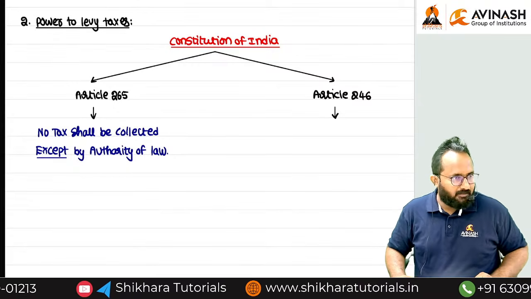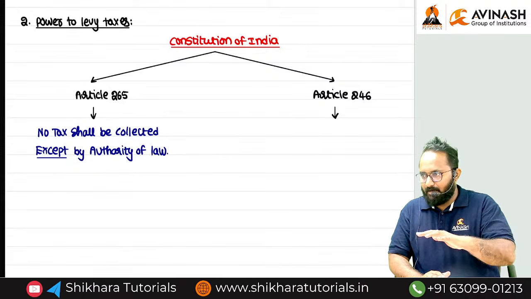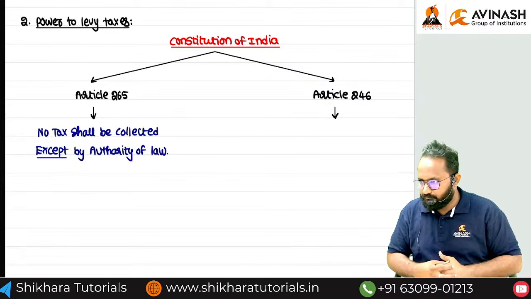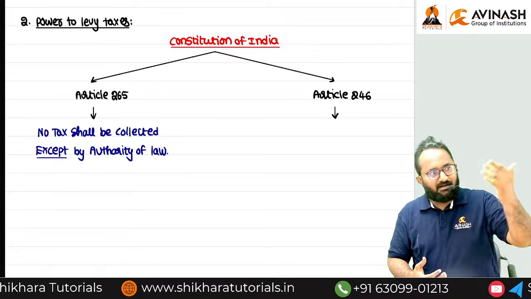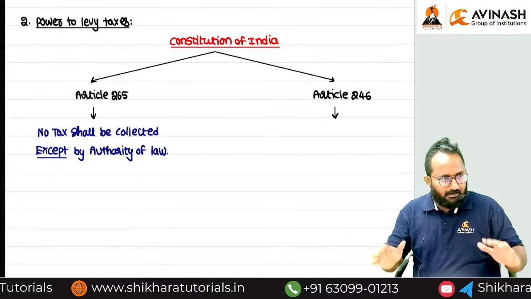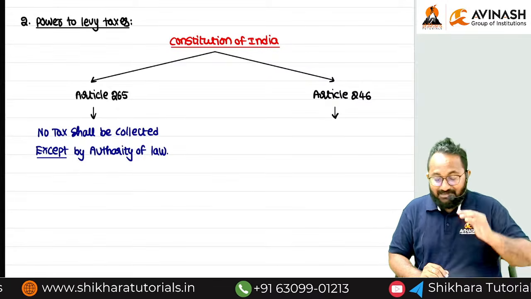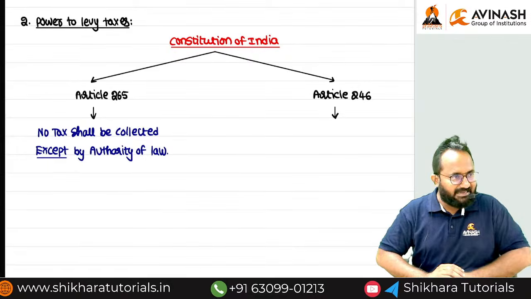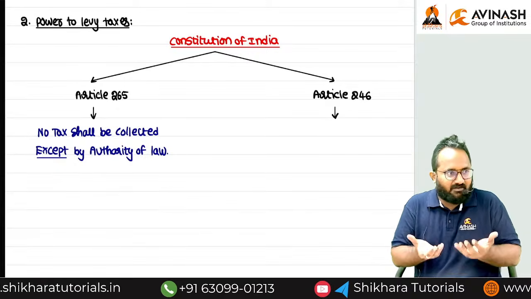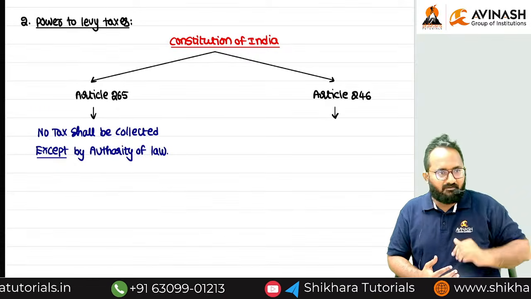Parliament. If you observe, at a state level, the state legislature will be there. That means the assembly. And at a central level, Parliament will be there. At state level, the assembly will frame the laws, but at a central level, Parliament can make the laws. That means state government will frame the laws at the state level, and at the central level, the central government will frame the laws.